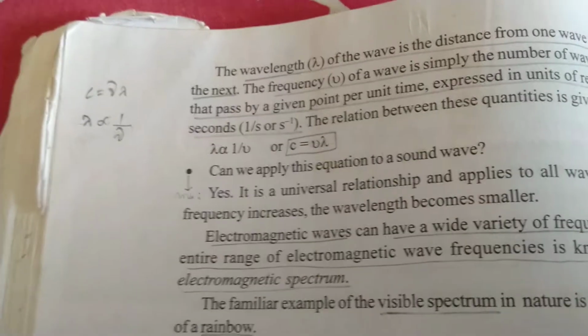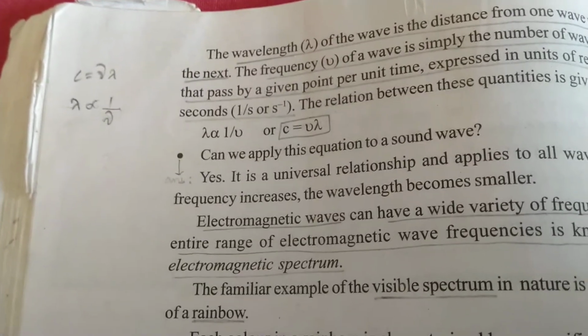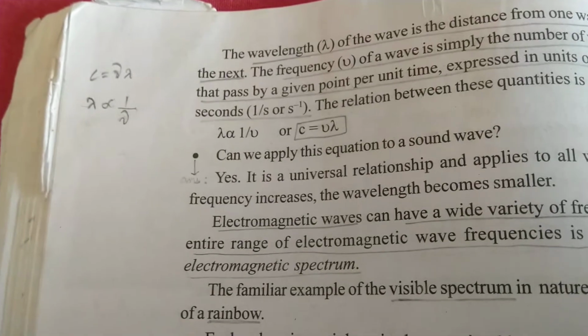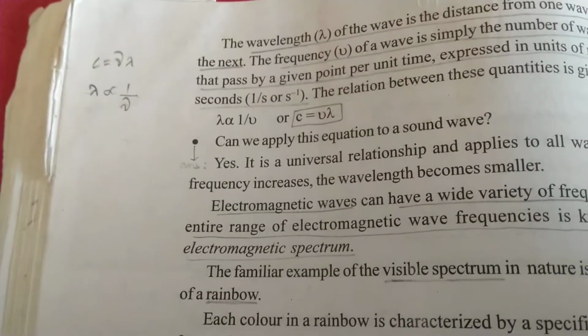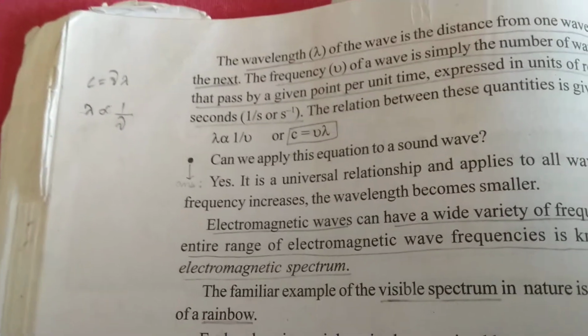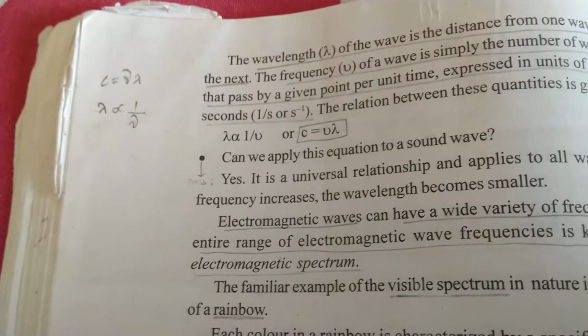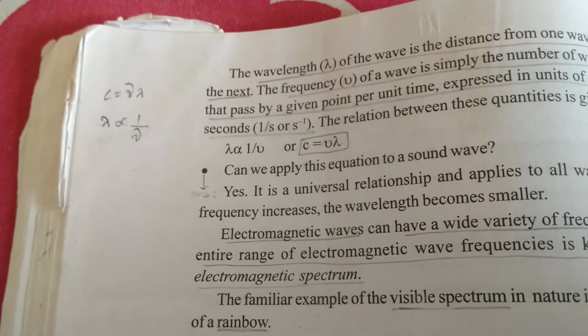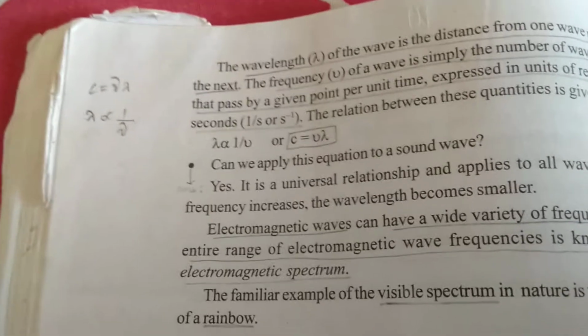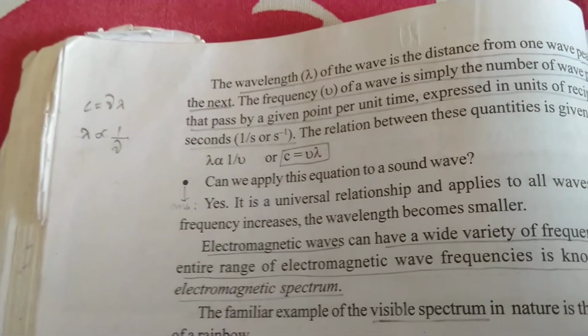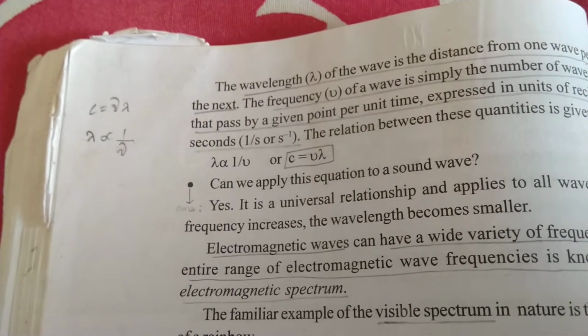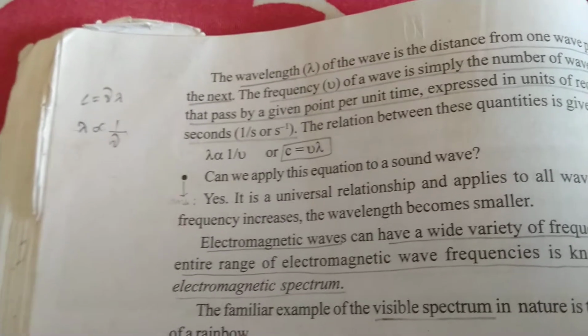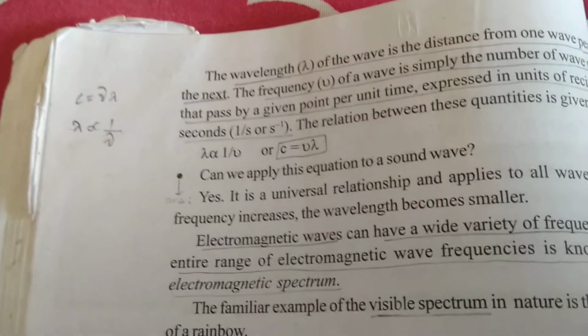Or we can also say it as the distance traveled by the wave in its time period. Time period means the time taken by one complete wave to cross the point. Here we are saying one complete wave. Therefore the wavelength is the distance traveled in a time equal to its time period.